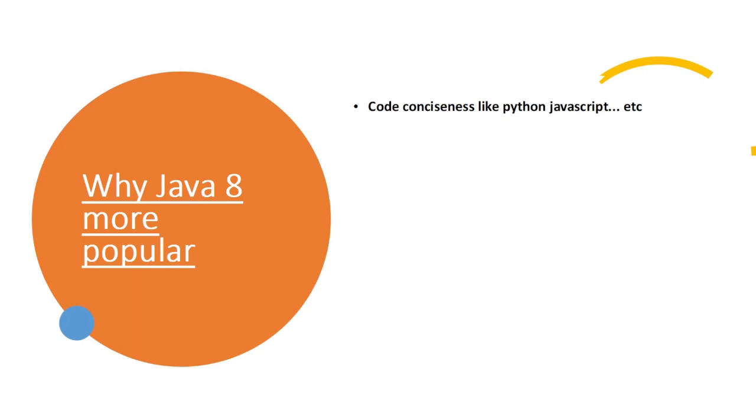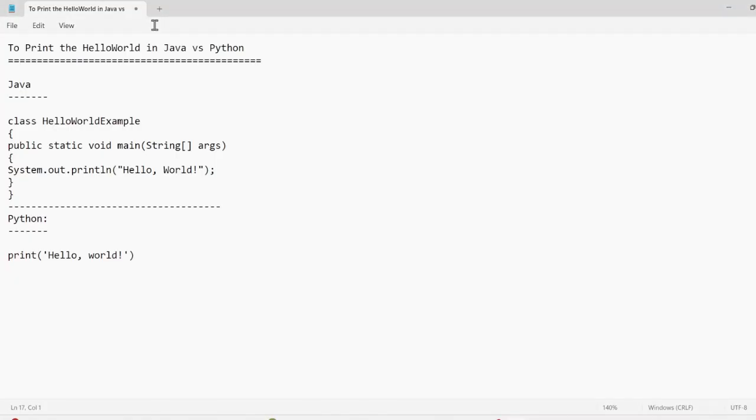Let me give you an example: printing hello world in Java versus Python. In Java, this is how we write the hello world example. This many lines of code we have to write to print just hello world. In Python, just print of hello world, this one line is enough. It is a function by default. Whatever you give to this method, it will print automatically. So this is the difference.